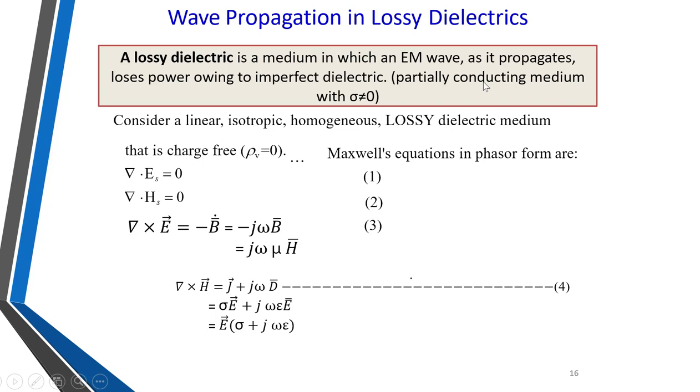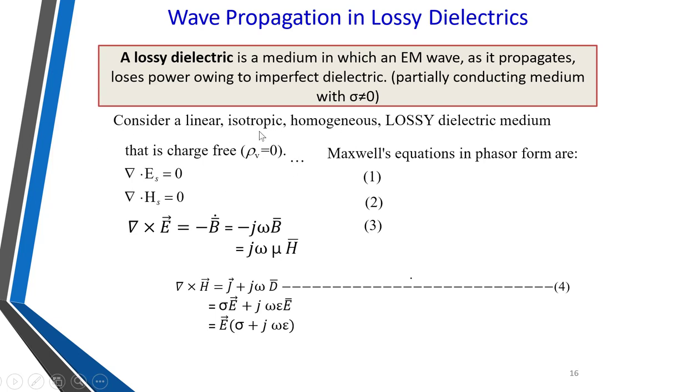Some kind of conductivity is present, and because of that conducting material, some sort of loss will be there, because the voltage or amplitude of the current will drop as it passes through that conducting media. Hence, that kind of medium where the energy of the electromagnetic wave is lost while traveling through it is called a lossy media or lossy dielectric.